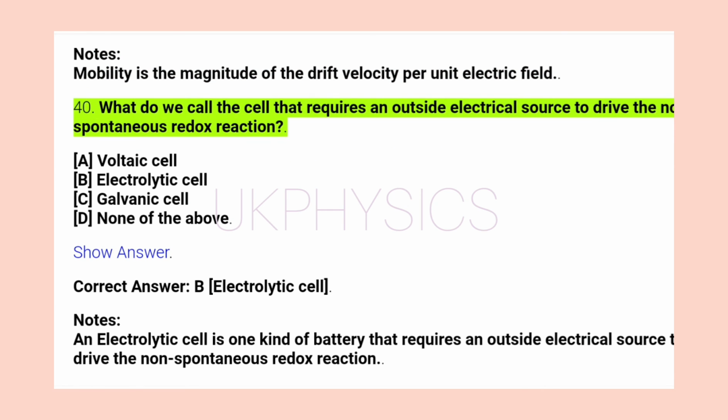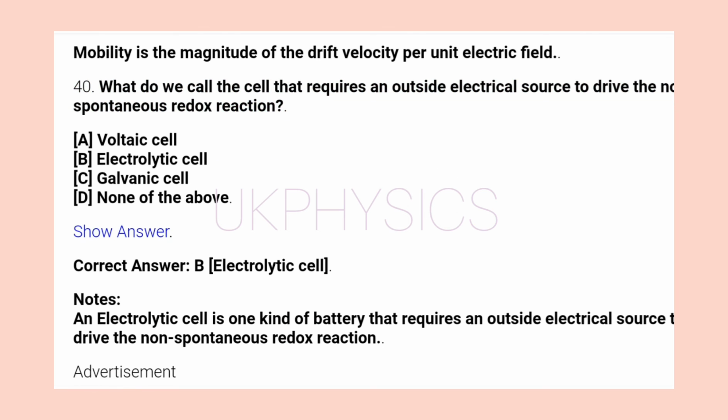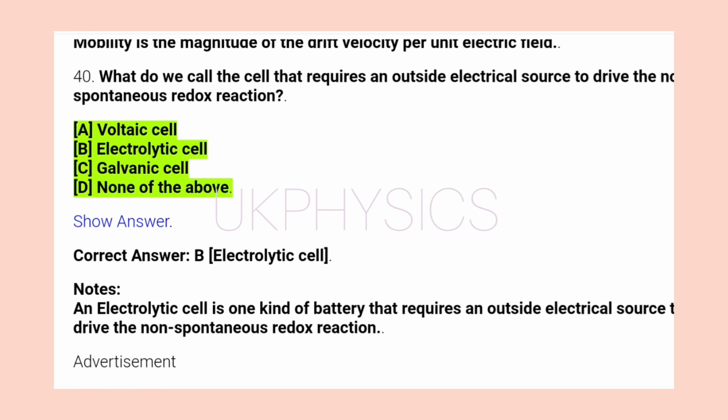40. What do we call the cell that requires an outside electrical source to drive the non-spontaneous redox reaction? A. Voltaic cell. B. Electrolytic cell. C. Galvanic cell. D. None of the above. Show answer. Correct answer B. Electrolytic cell. Notes: an electrolytic cell is one kind of battery that requires an outside electrical source to drive the non-spontaneous redox reaction.